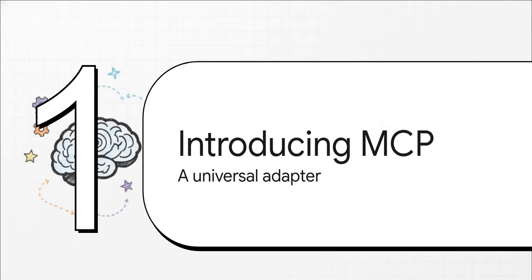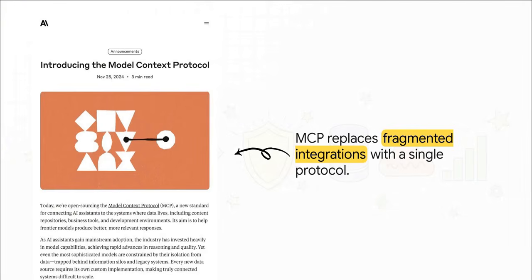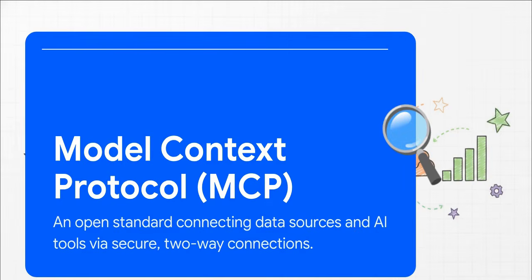That brings us to Section 2, introducing Model Context Protocol. Instead of that messy, tangled web of one-off connectors, the Model Context Protocol steps in to replace fragmented integrations with a single universal protocol. It's basically a universal adapter for AI. It gives your AI systems a streamlined, incredibly reliable way to grab exactly the data they need right when they need it.